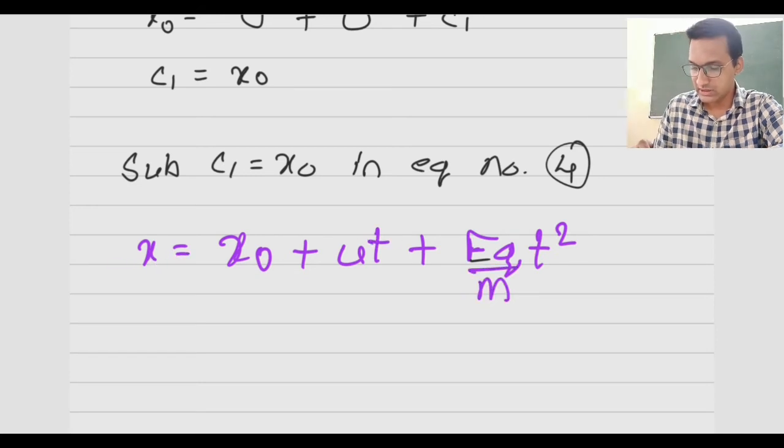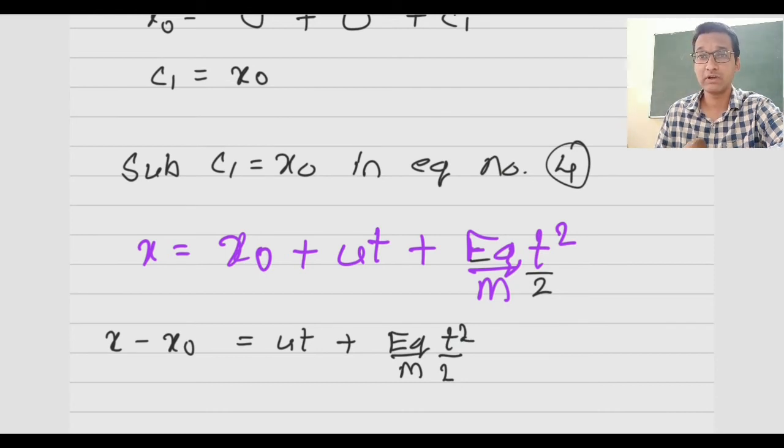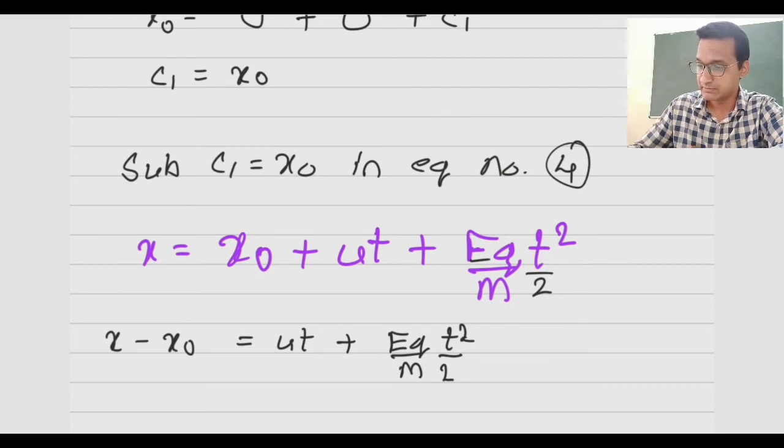As you can see, if we bring this x0 to the other side, we will have x minus x0, that is displacement, which will be equal to ut plus eE by m, that is acceleration, here I forgot 2, t square by 2. So that will be the equation for the displacement.